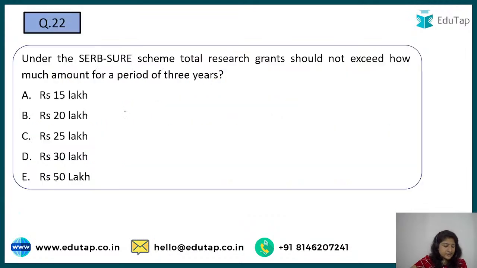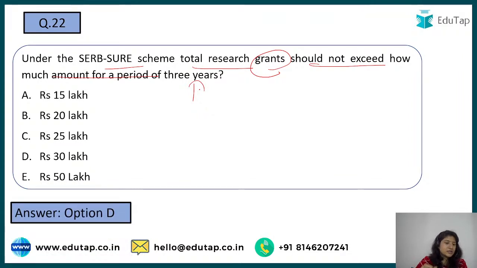Next: under the SERB SURE scheme, the total research grant should not exceed how much amount over a period of 3 years? Because we're talking about research, they need a grant, right? So how much is given for a period of 3 years? Here I'm getting a lot of B's. See, the answer is option D.